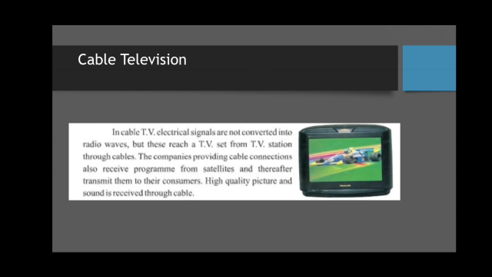A cable can carry sound and picture signals from several satellites and television stations at a time. For both local and long distance television links, we need copper cables carrying electrical signals. These copper cables can also be replaced by optical fibers.